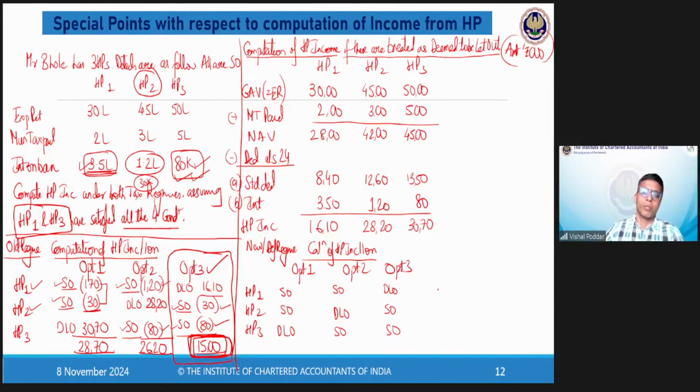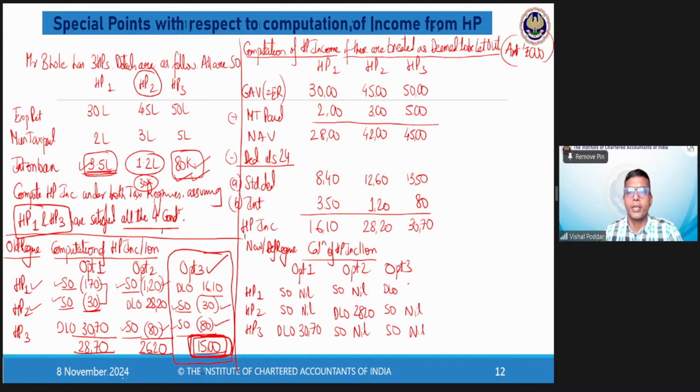Yes. Now in the new scheme, I don't get any deduction in case the property is self-occupied. So this will be nil. Only I will get the DLO income which I have computed above. Again, this is nil. And I'll only get the DLO income which I have computed above. Again, this is nil. And I will only get the DLO income which I have computed above.